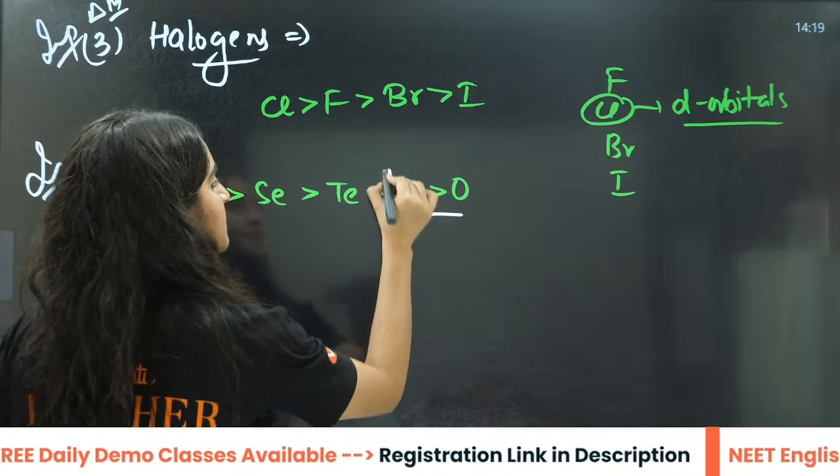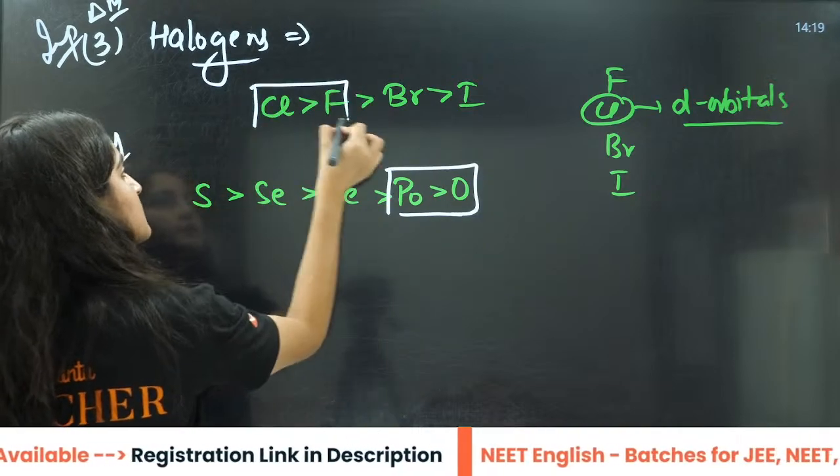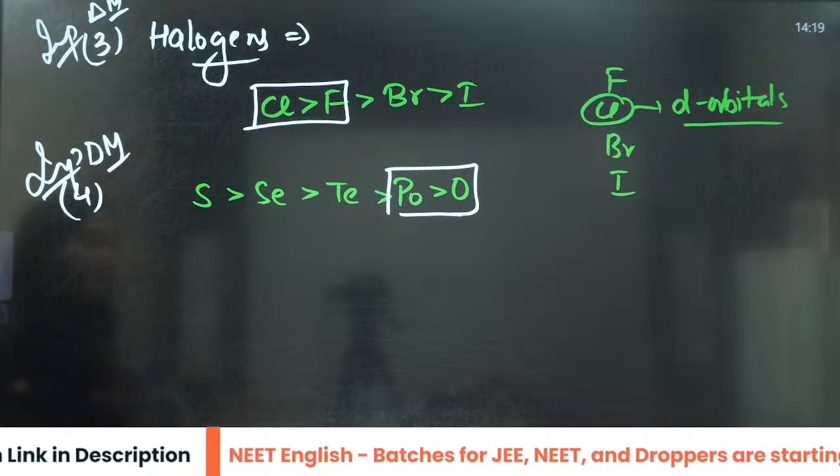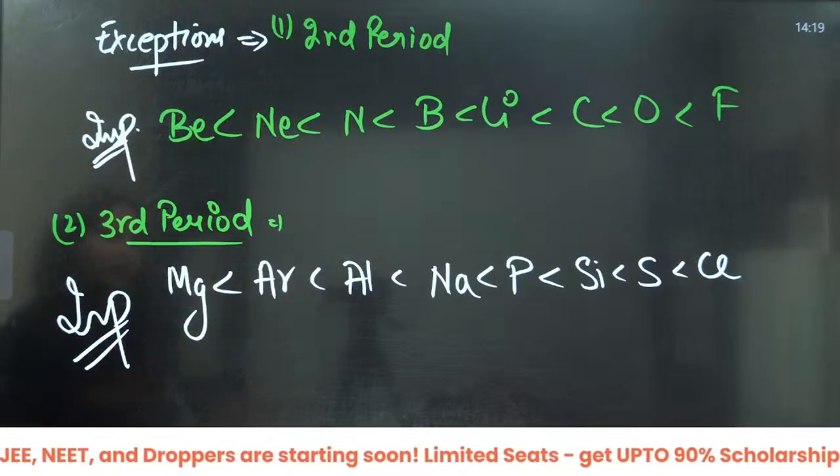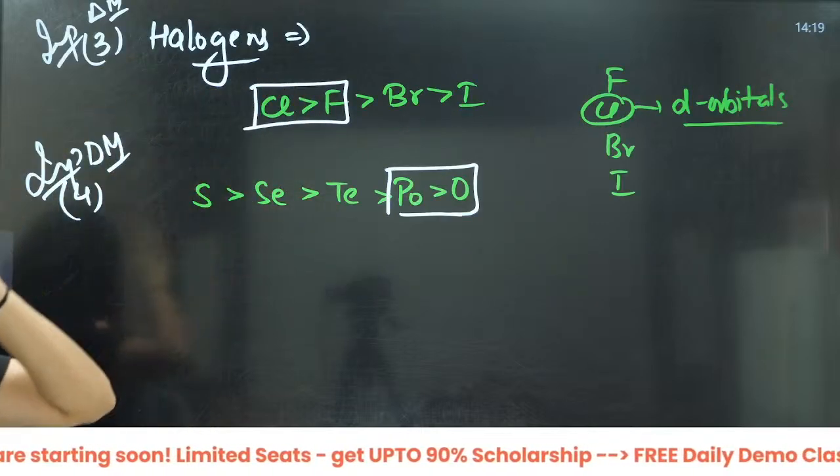Here you will see the exceptions, and this is the exception part, right? But these two are full of exceptions. There is no regular trend. But here there is just this one exception. Okay?